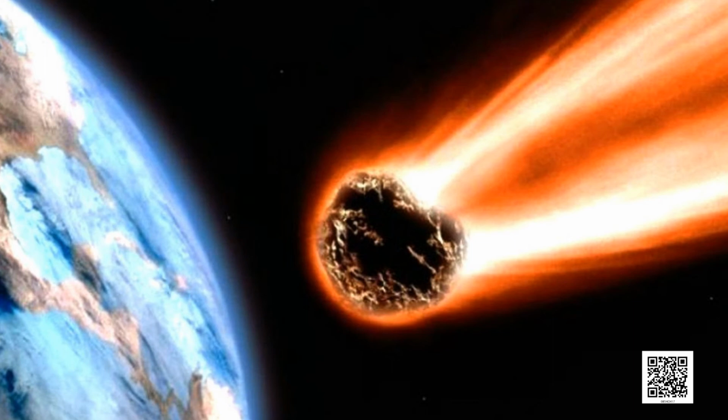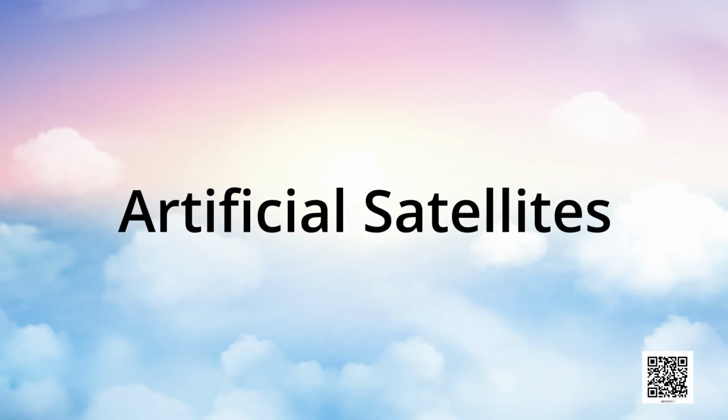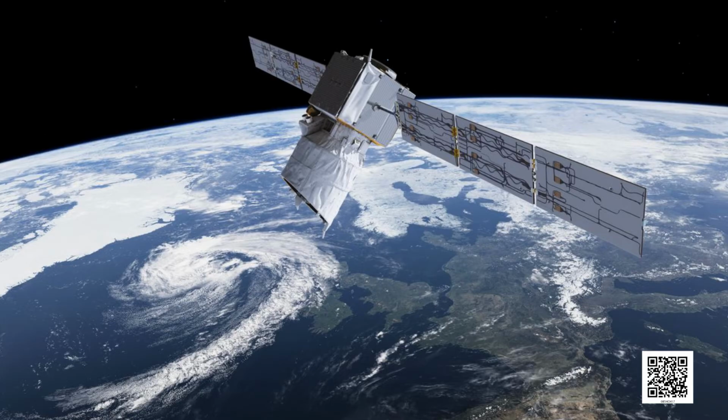Children, let us now study about artificial satellites. There are a number of artificial satellites which are orbiting the Earth. Artificial satellites are man-made. They are launched from the Earth.